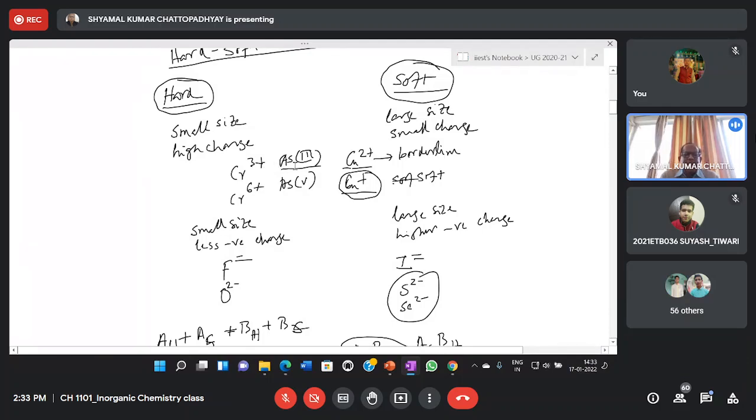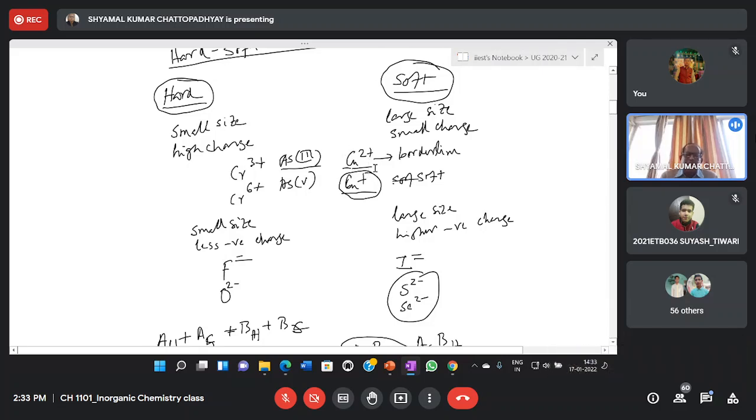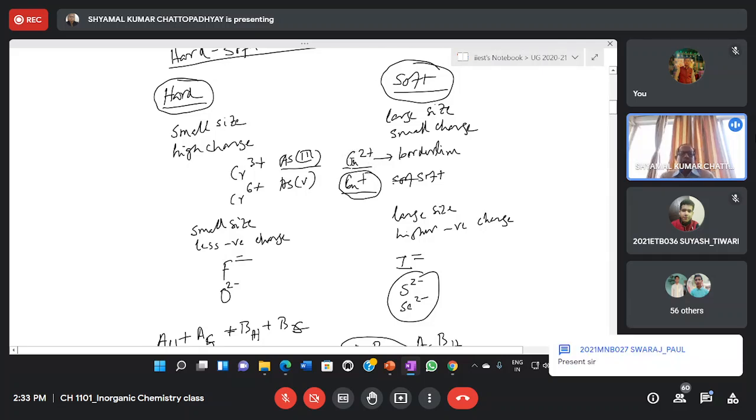And I have given you examples, for instance between arsenic 3 and arsenic 5. Arsenic 3 will be softer, and arsenic 5, having higher positive charge and smaller size, will be harder. Between chromium 3 and chromium 6, chromium 3 will be relatively soft, and chromium 6 will be much harder because of the higher positive charge and smaller size. Between copper 2 and copper 1, again copper 1 is much softer and copper 2 is relatively harder, and in fact it is the borderline case.